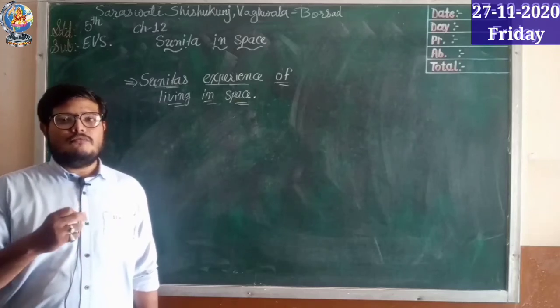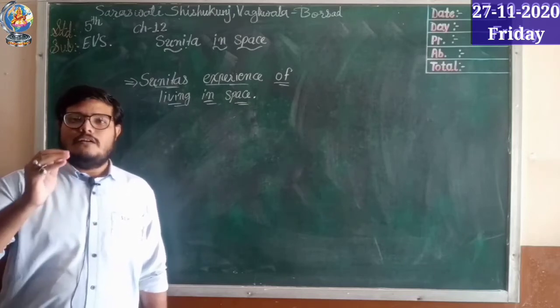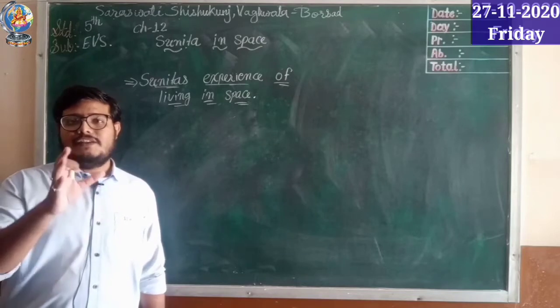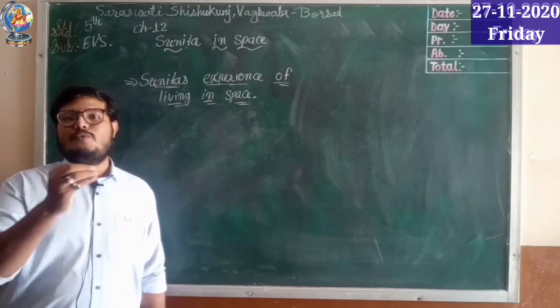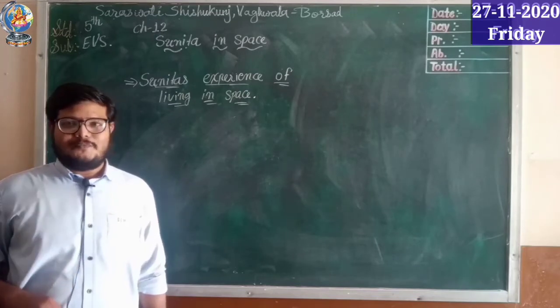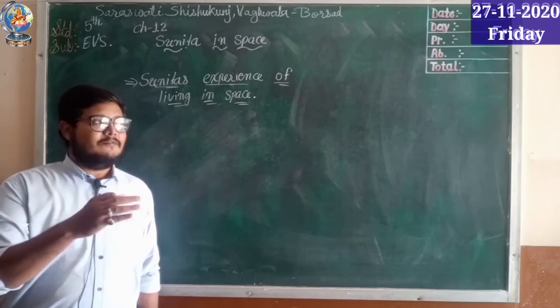Here a few lines are written in your textbook that I am going to repeat. If you joined the Zoom class, I showed you one video by which we can understand how difficult it is to live inside space, but sometimes it is funny also. Sunita said that they are not able to sit at one place.